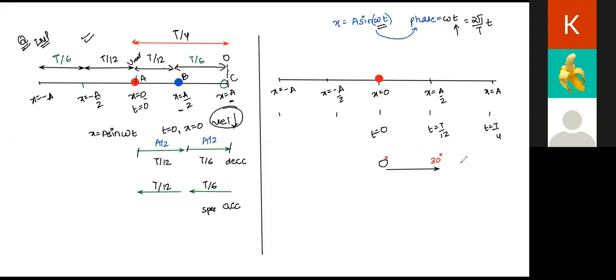Okay. Tell me what should be the phase over here? What should be the value of omega t for this point? 2 pi by T into T by 4. That will be pi by 2, 90 degree. Sure? Yes, sir. So if the phase becomes 90 degree, I'll write it here. Phase has become 90 degree.